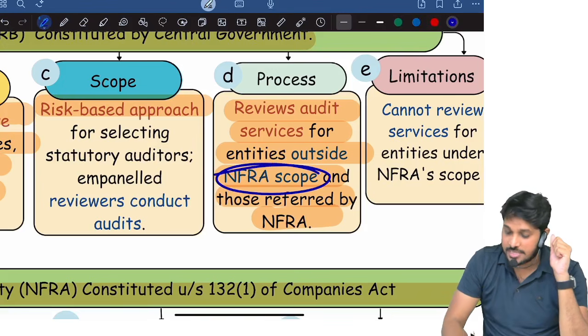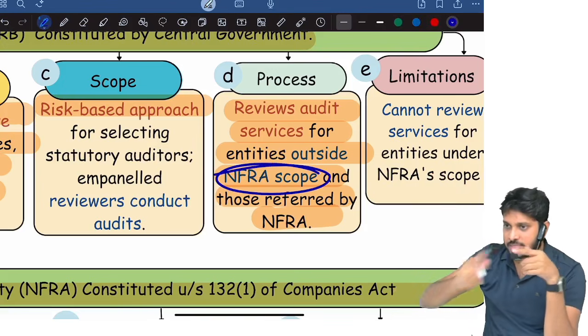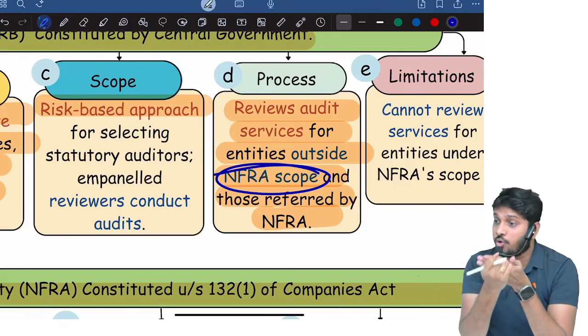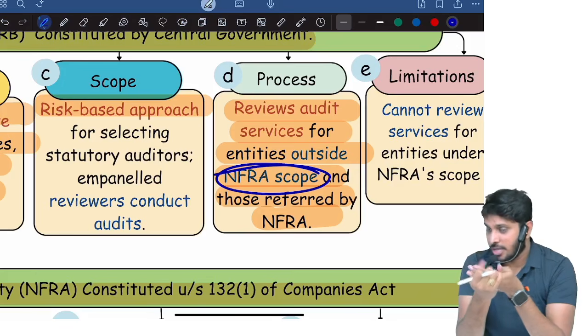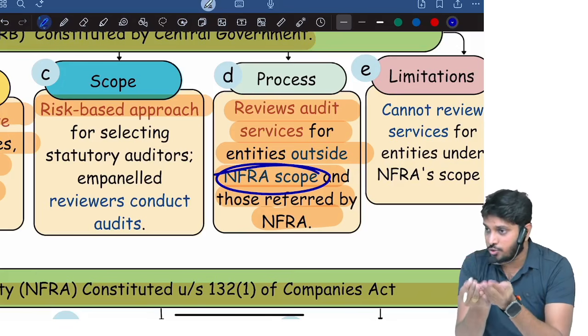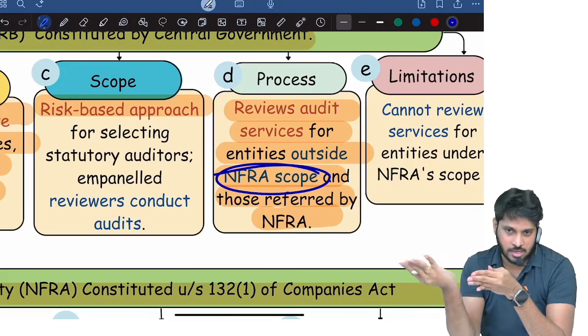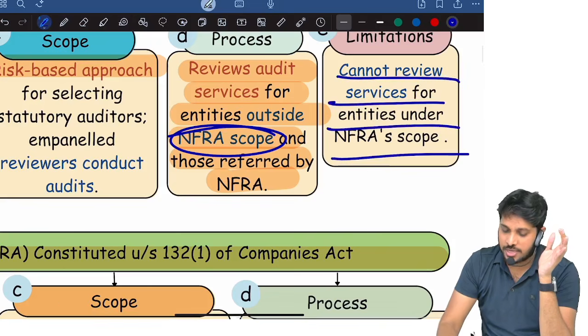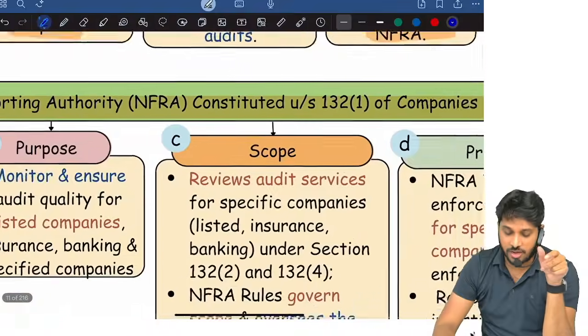Wherever NFRA has scope, for certain classes of companies, listed companies, banks, insurance companies and their subsidiaries, only NFRA can do quality control review. Wherever NFRA has the power to review those companies, the Quality Review Board does not have the power. That's the limitation: it cannot review services for entities which are under NFRA purview.